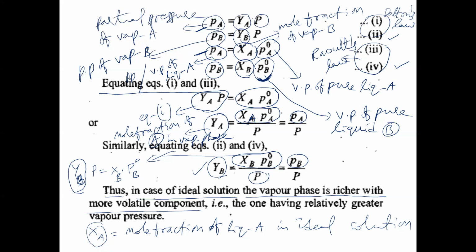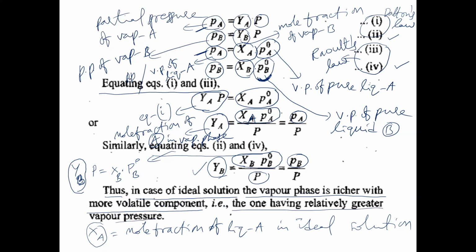What is the condition here? Thus, in case of an ideal solution, the vapor phase, that is the mixture of vapors, is richer with the more volatile component, the one having relatively greater vapor pressure.